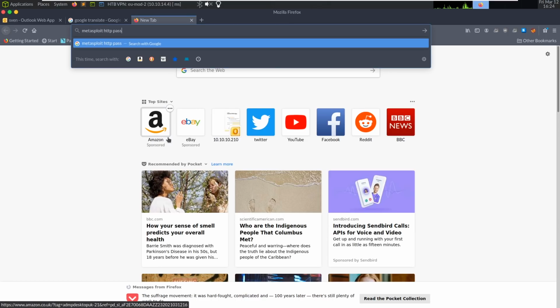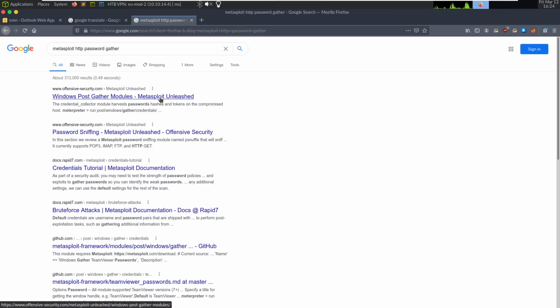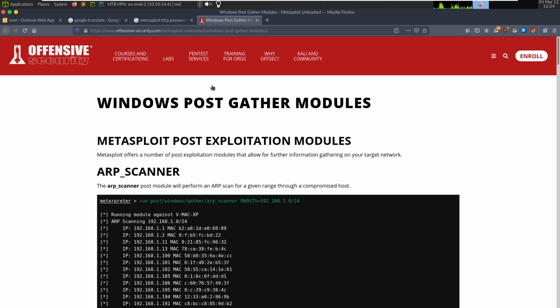Metasploit, HTTP, password, gather. Run post Windows. I don't think that's it. That's an ERP scanner.